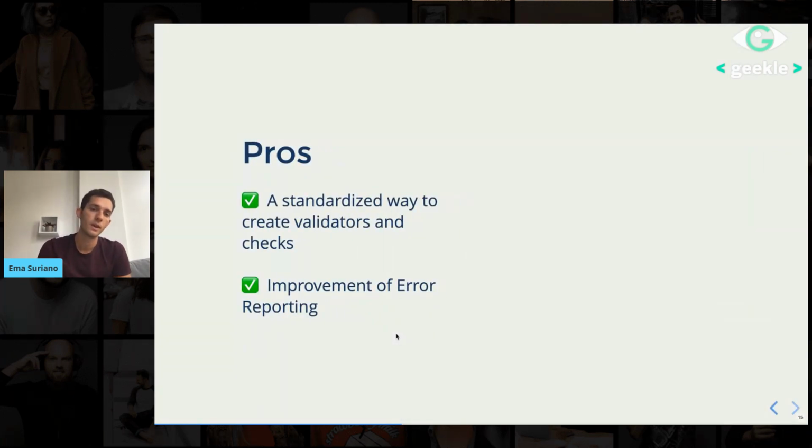So, pros. The pro about this approach is that we finally have a standardized way to create validators and checks. What I mean by this is, first of all, we have a way to create this schema. Then the schema has a special way to say, here's how you define a property. This property has a specific type. And we can also say a string can have a minimum length of 3.